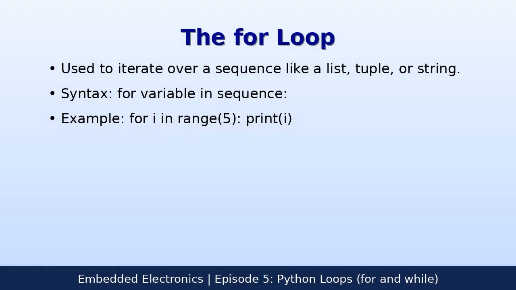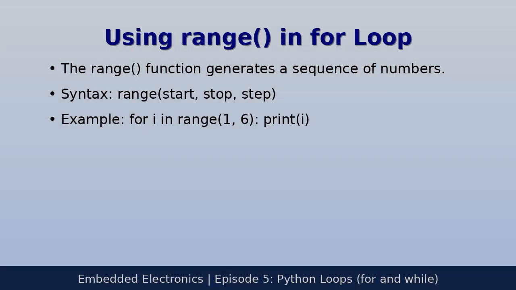The for loop is used to iterate over a sequence, such as a list, tuple, or string. The syntax is for variable in sequence, followed by a colon. The range function is commonly used with for loops. It generates a sequence of numbers from a starting value up to, but not including, the stop value.